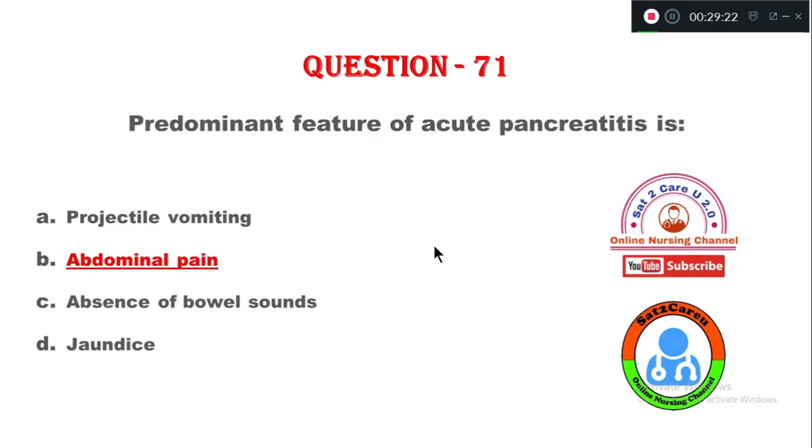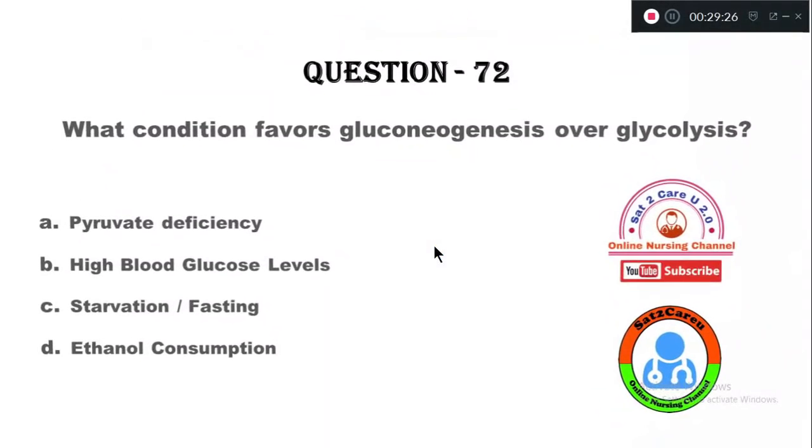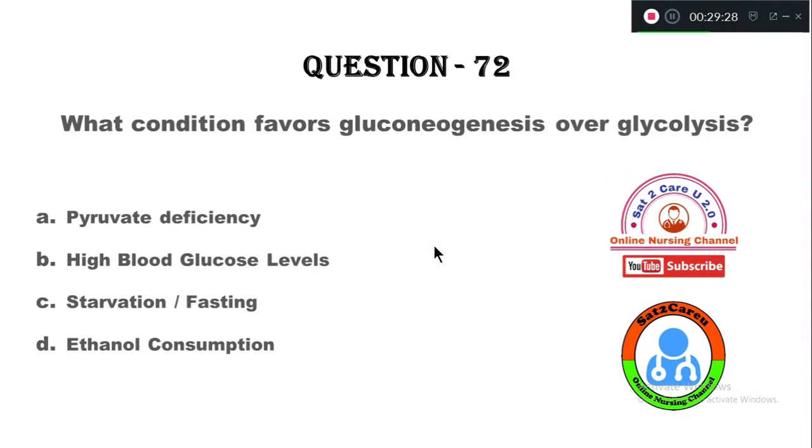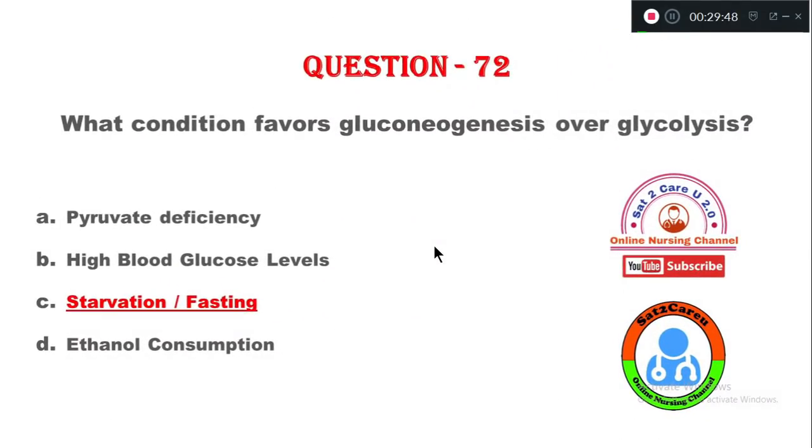Question number 72. What condition favors gluconeogenesis over glycolysis? Option A, pyruvate deficiency, B, high blood glucose levels, option C, starvation and fasting, option D, ethanol consumption. So the condition which favors gluconeogenesis, the right answer is starvation and fasting.